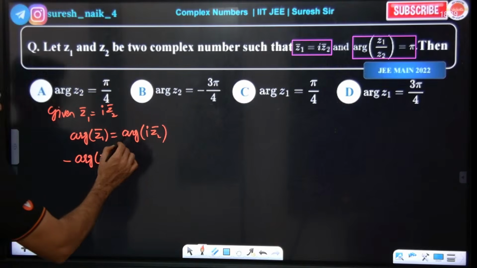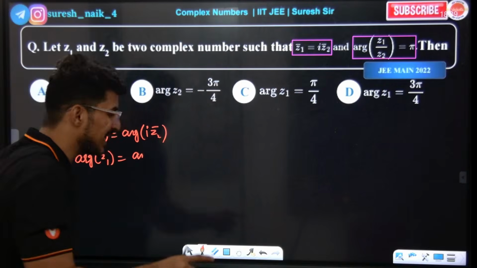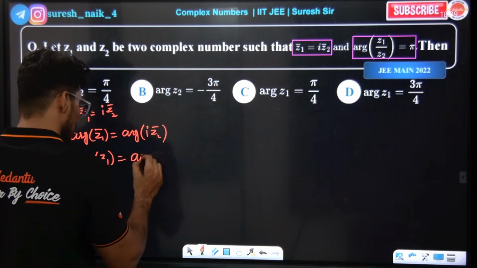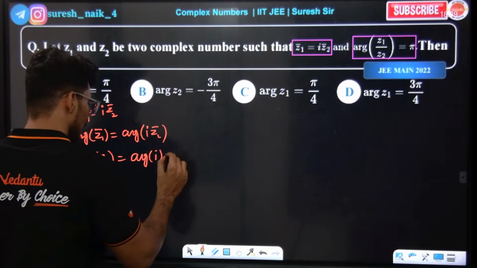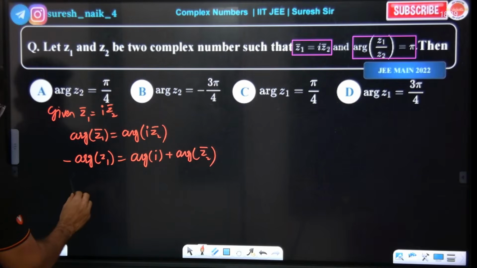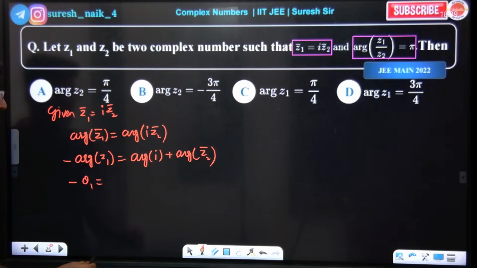Here we have two complex numbers, and the argument of a product is the sum of the arguments: argument of i plus argument of z2 bar. So minus theta 1, and argument of i is pi by 2.